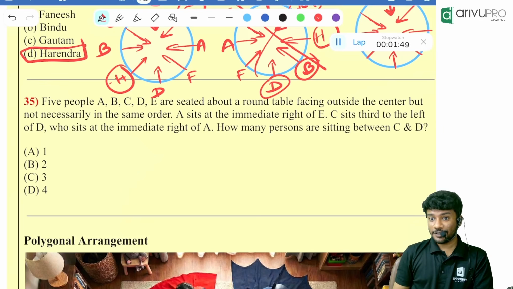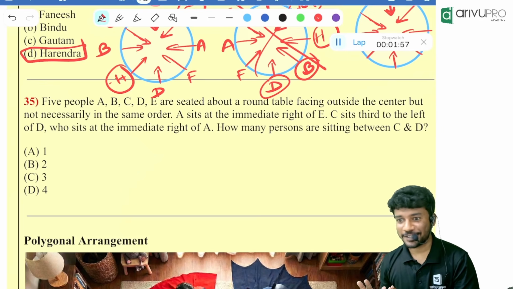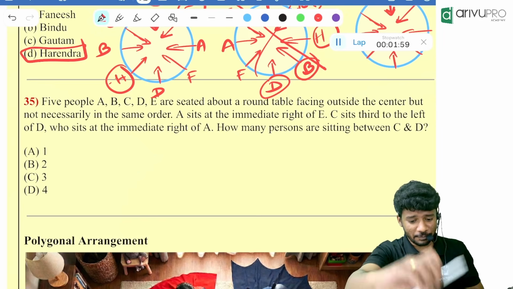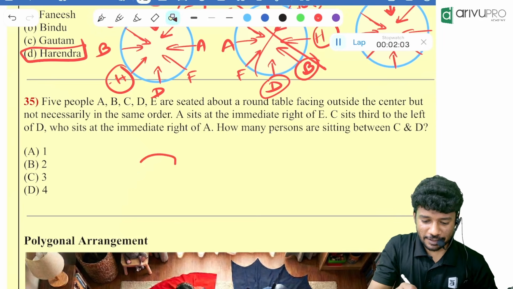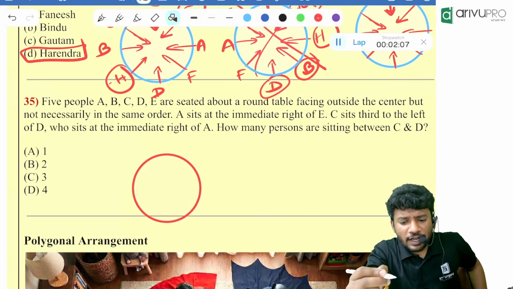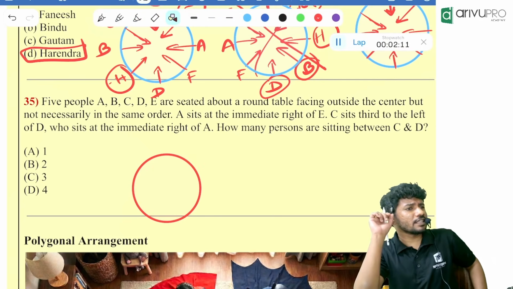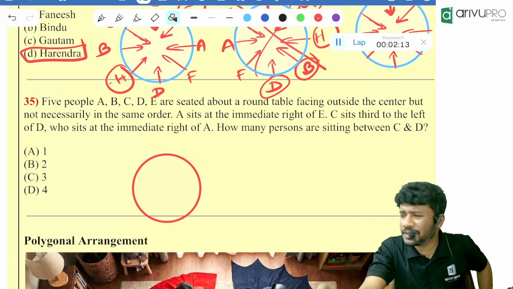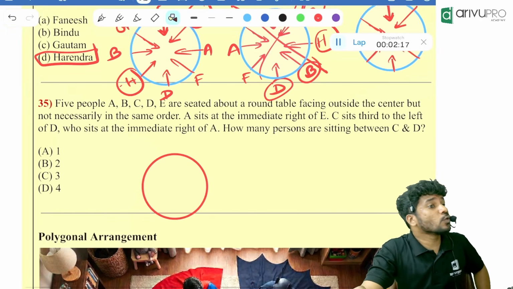3, no. We will try. 2, no. Let's see, we will check. Now, circular arrangement. A circle is there. How many people are there? 5 people in total. So let it be the 5 people there. I'm not going to talk anything with respect to that. First one. What is given? All of them are facing outside the center.